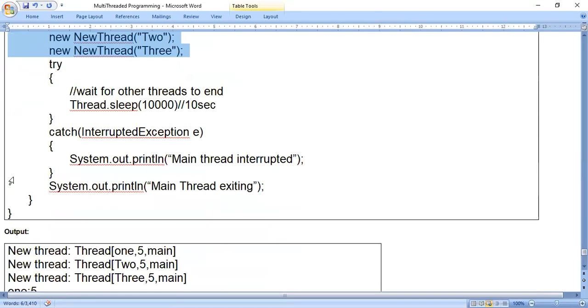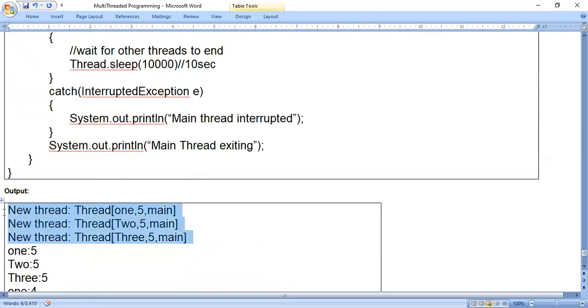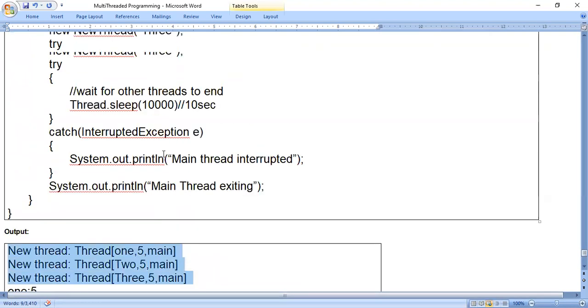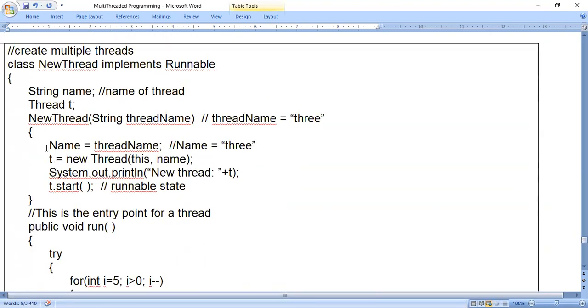So in that case, how can we consider these 3 lines of output? Where are we getting these 3 lines from? In the constructor. You just see this constructor, a println statement is there: new thread T. New thread T means it will display the thread name, priority, group. In the first program we saw thread name, priority, group.